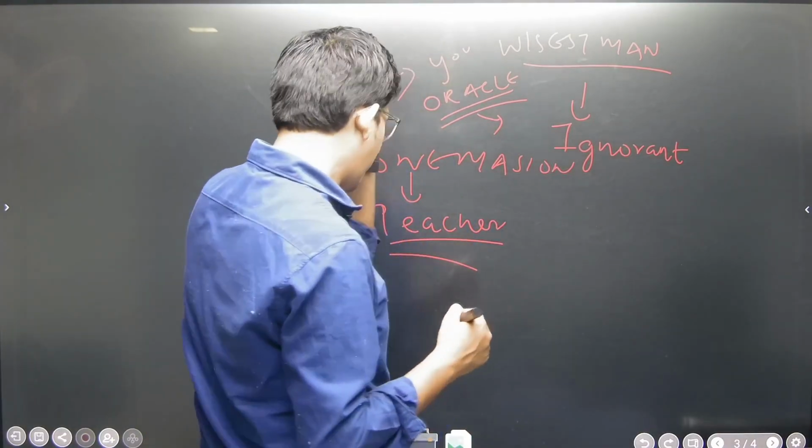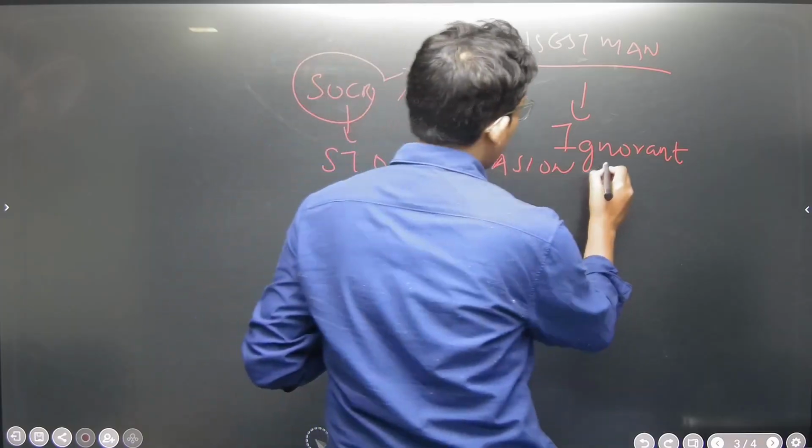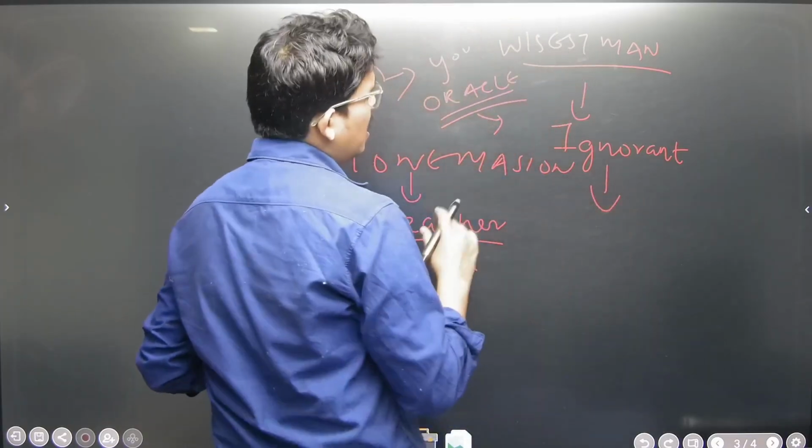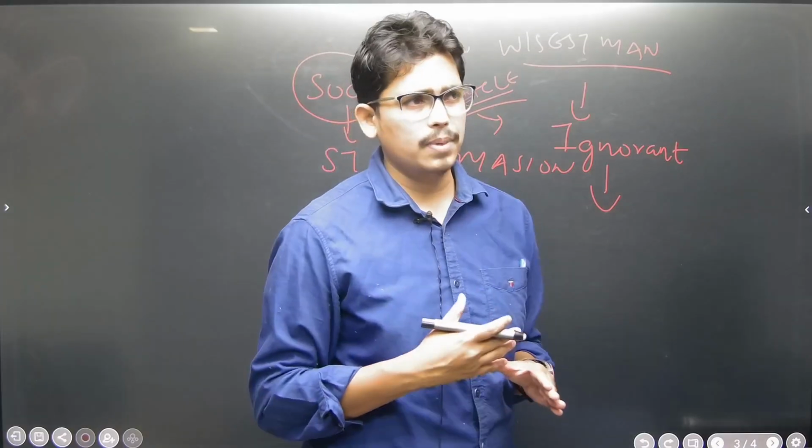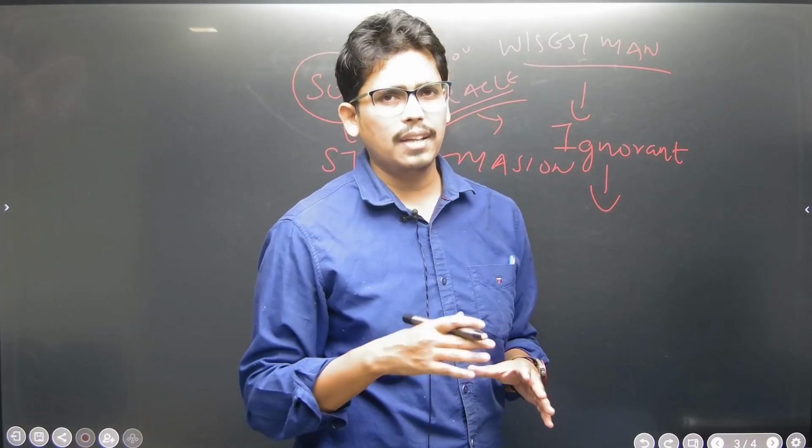So actually, even a PM or CM cannot think that he is the wisest man.